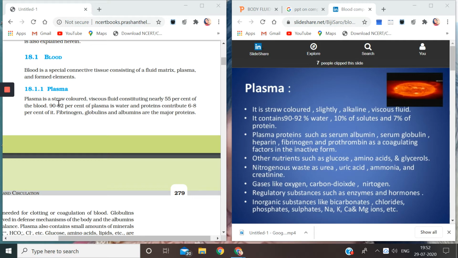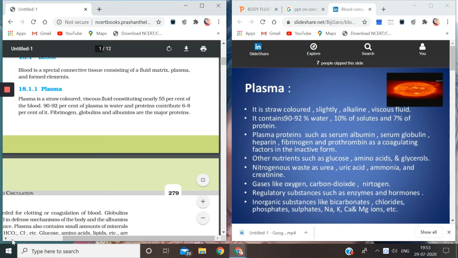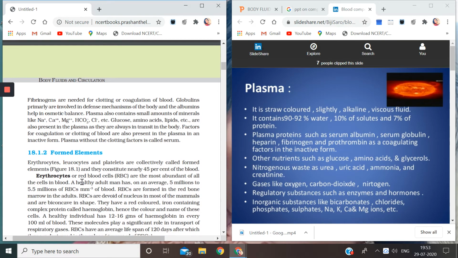Now 90 to 92% of plasma is water. So how much is left? 8 to 10% is left. That 8 to 10% contains proteins like fibrinogen, which is a kind of protein, globulin, also a kind of protein, albumins, and many other major proteins which are required by the body. So this is the composition of plasma, as you see.